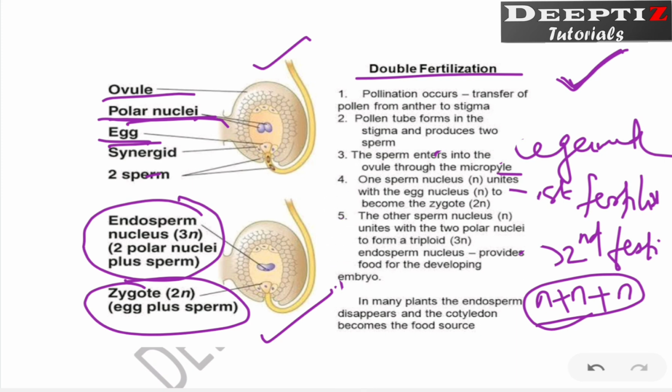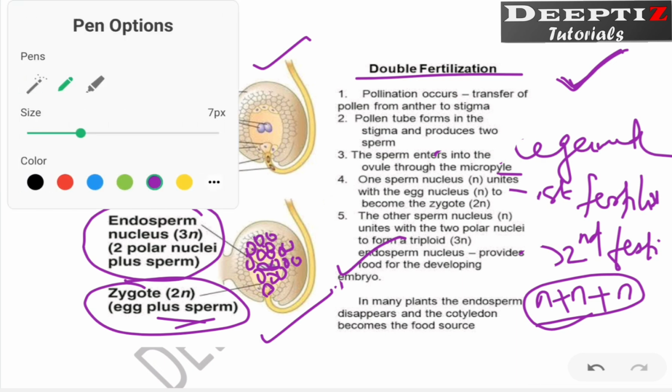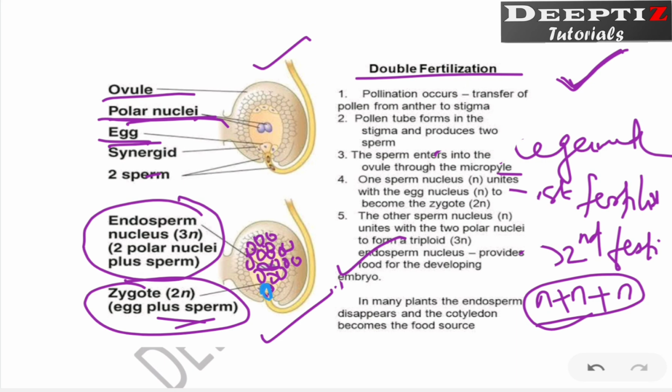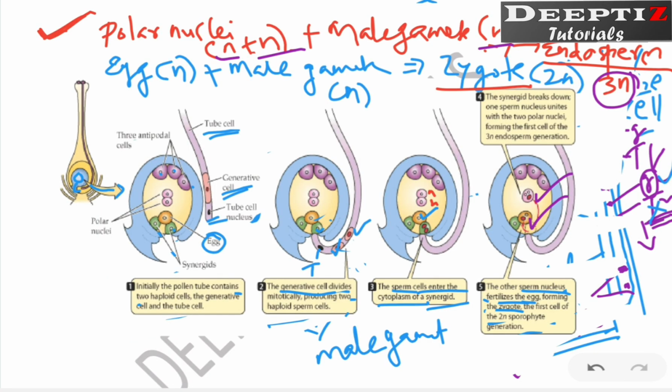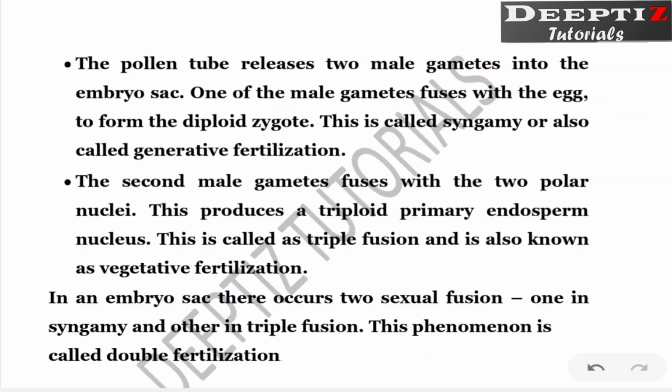What is the connection between them? Now you understand this one. If you look at this diagram, the zygote is developed here, right? And the endosperm is here. Immediately all remaining things will disappear and this endosperm starts multiplying. Why does this endosperm multiply? This endosperm is increasing so that this zygote will feed on this endosperm and it will grow, which means the endosperm is going to nourish the developing embryo, right? So just see what happens.